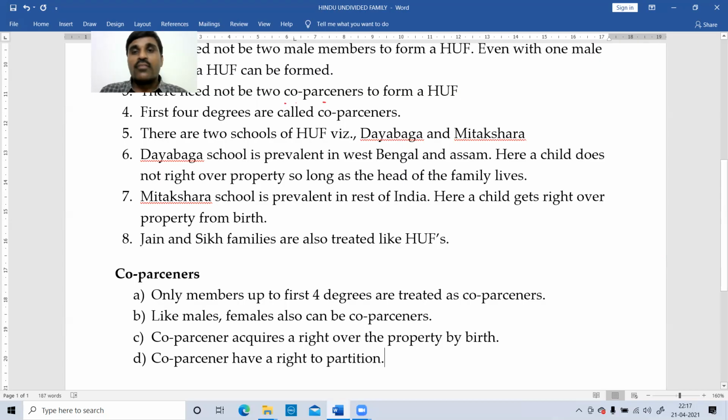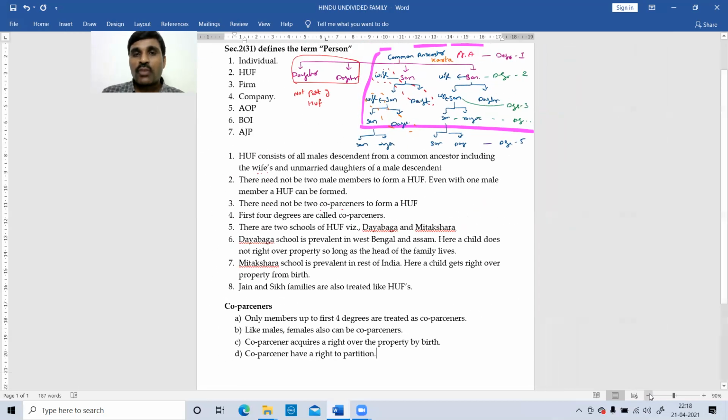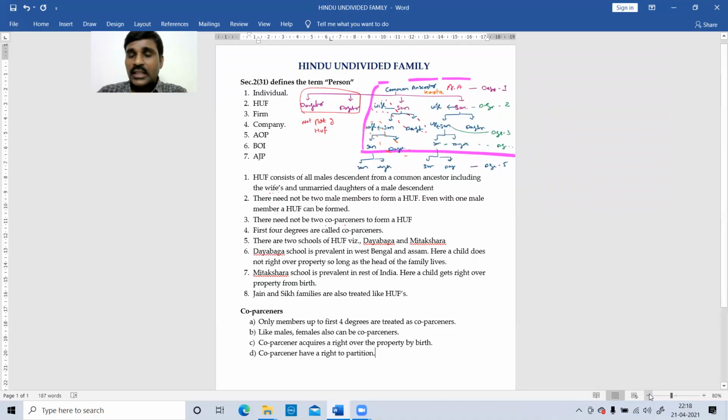Now the Hindu undivided family is undivided. Only the coparceners have a right to ask for the division of the family's property, not any other persons. Other persons, even though they are part of the HUF, cannot ask for partition of the family.